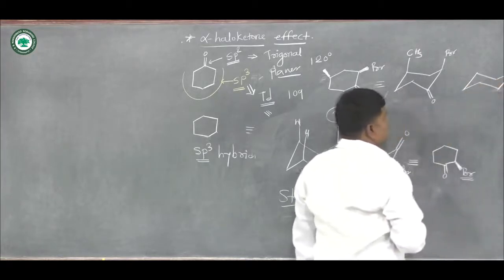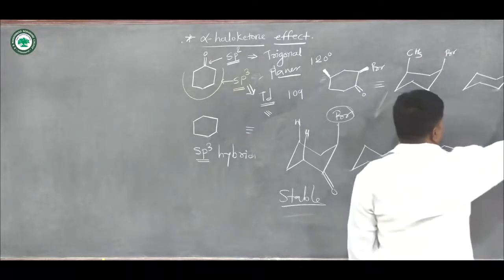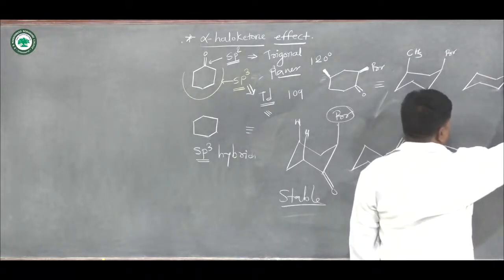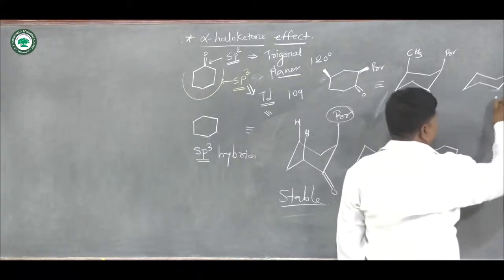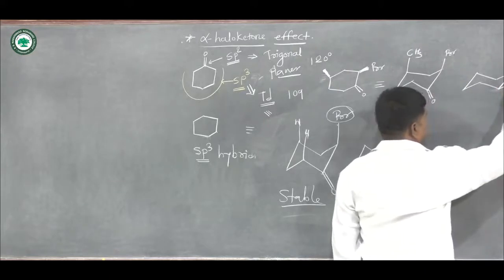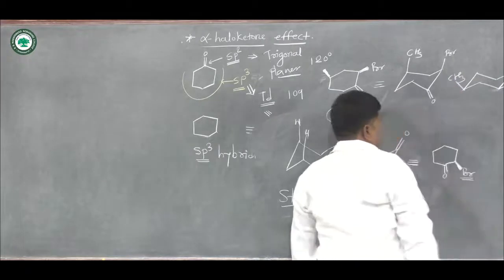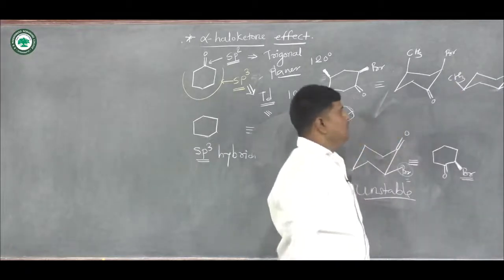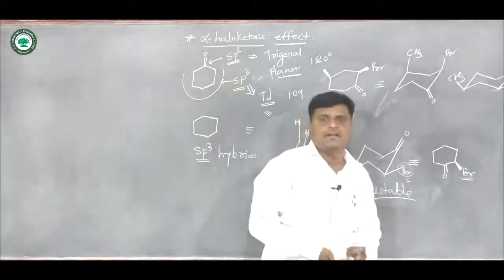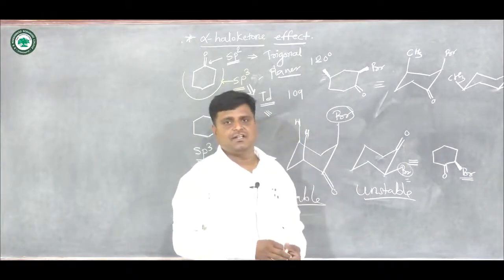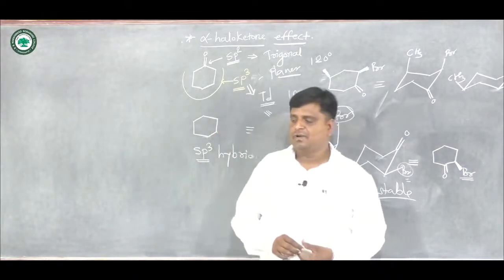Okay, this is chair. Suppose here is your carbonyl group, here this is bromine, and here this is the methyl group. Now in these two cases, which structure is most stable?